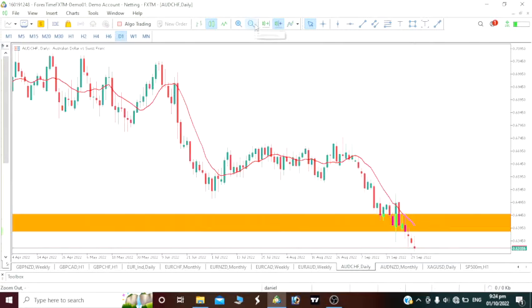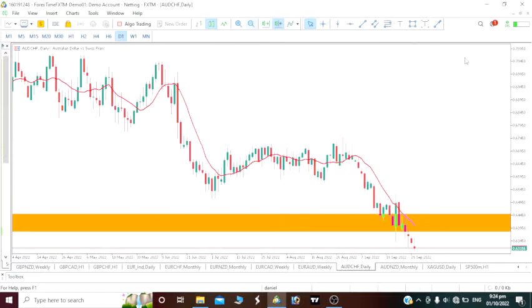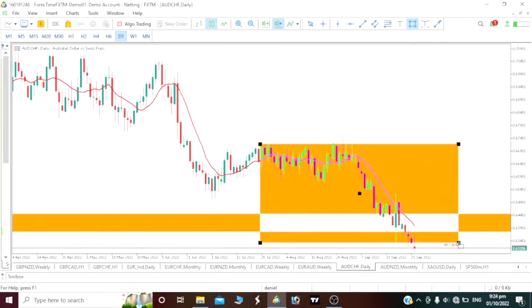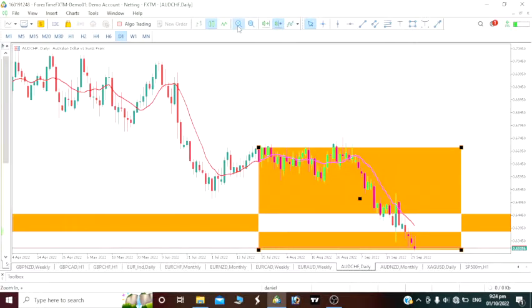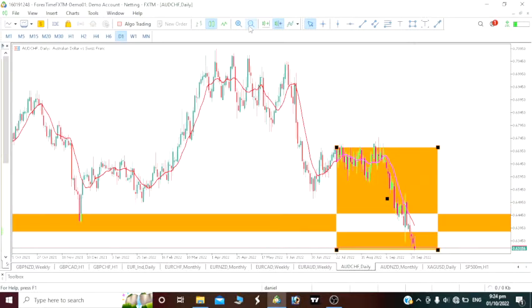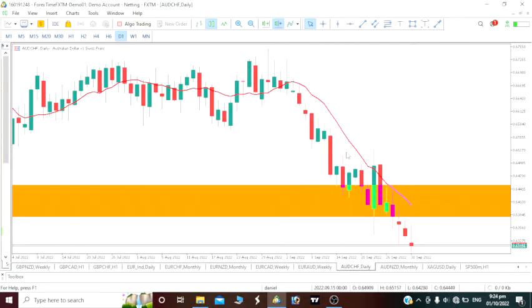Now let's go down to the daily time frame. The daily time frame is clearly a bearish move. Let's start this analysis from here for better understanding. You can see this bearish move, right? So on the daily time frame we are bearish, price has been dropping, coupled with the fact that price has broken this key level we talked about. Price has broken below it, though we will be expecting the price to come and test it.